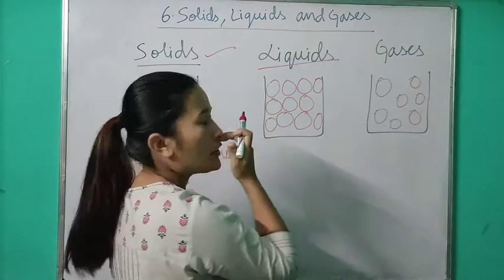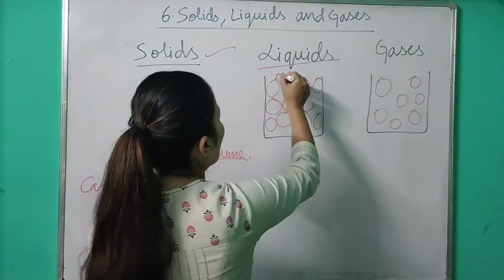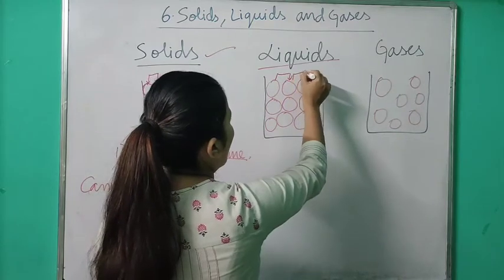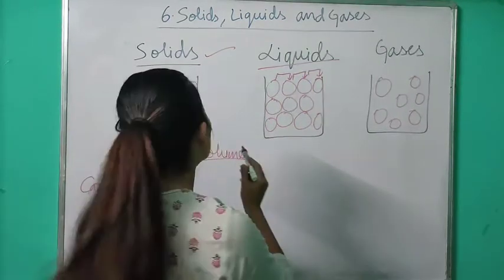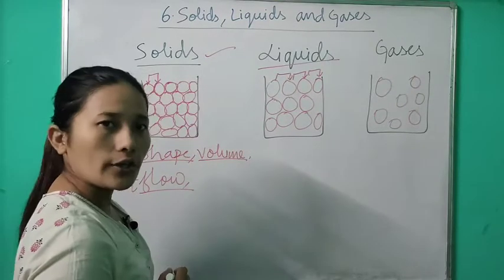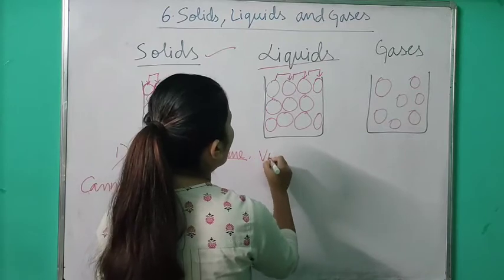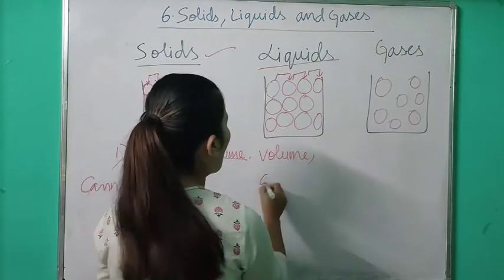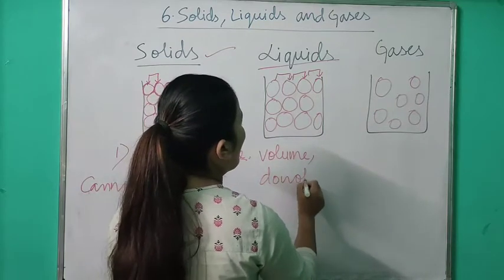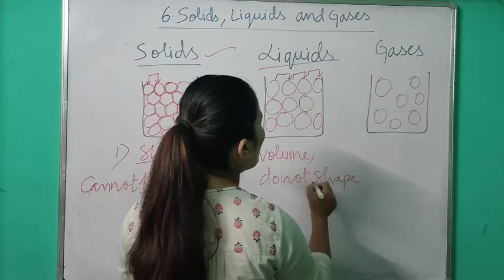Now look at liquid. In case of liquid, if you look at the arrangement of atoms, there is a gap in between the atoms. There is a slight gap in between the atoms as compared to solid. That's why liquids have definite volume but they do not have definite shape or fixed shape.